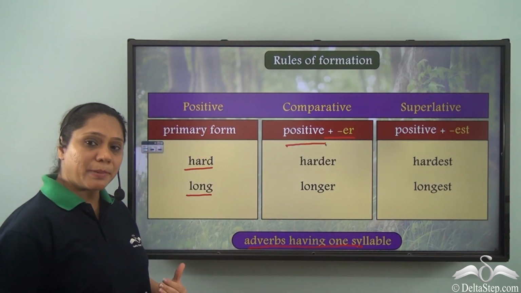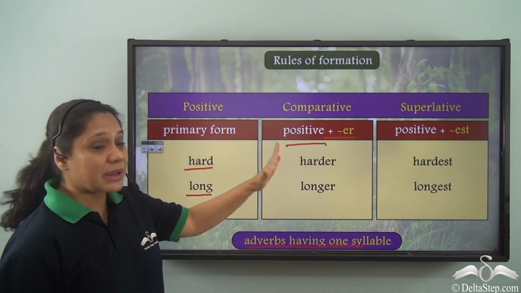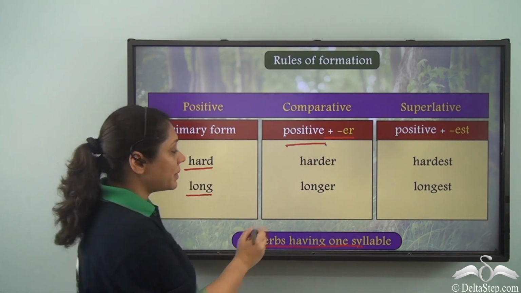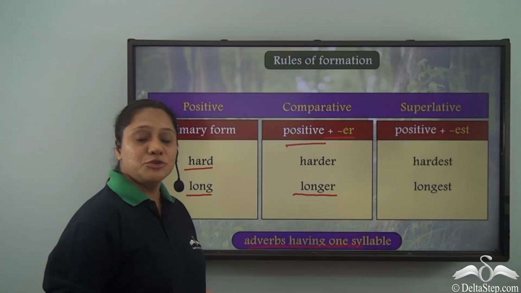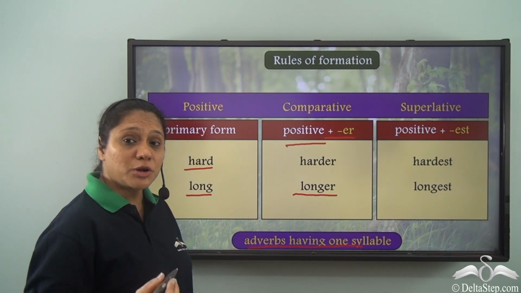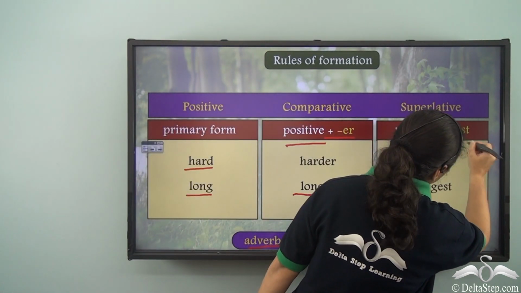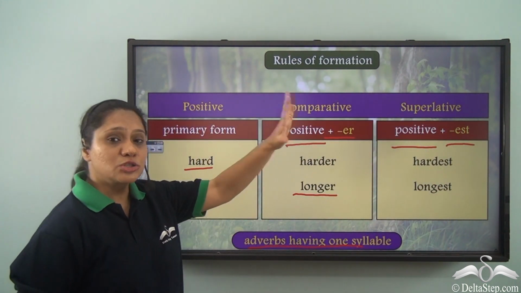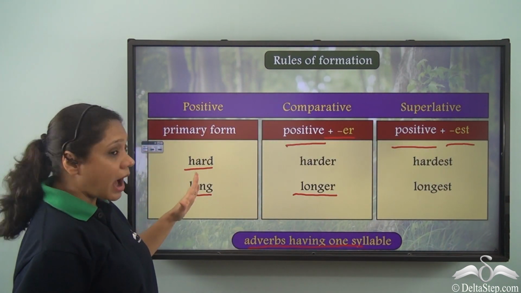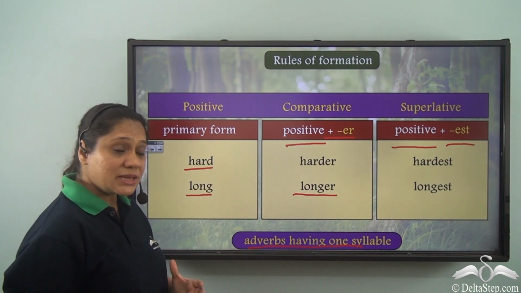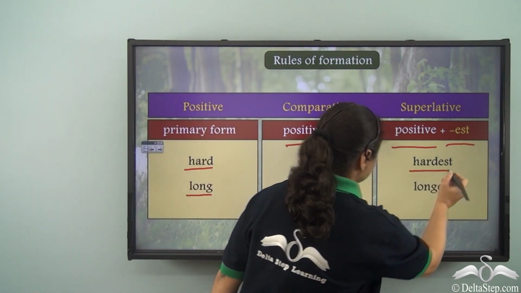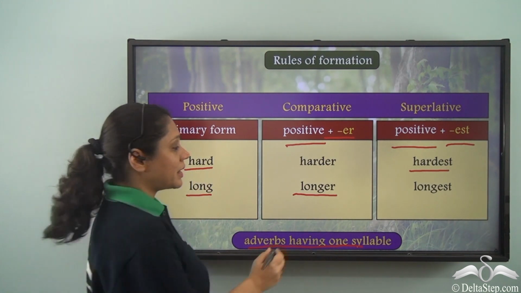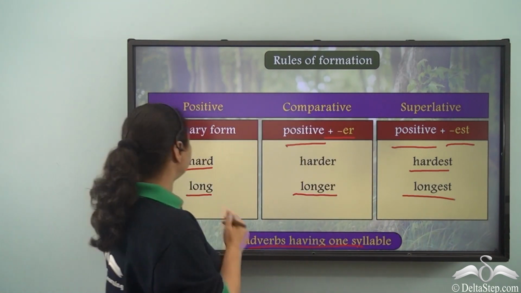So, hard becomes harder, long becomes longer. And to form the superlative degree, what do we do? We add EST to the positive degree. So, hard becomes hardest. Similarly, long becomes longest.